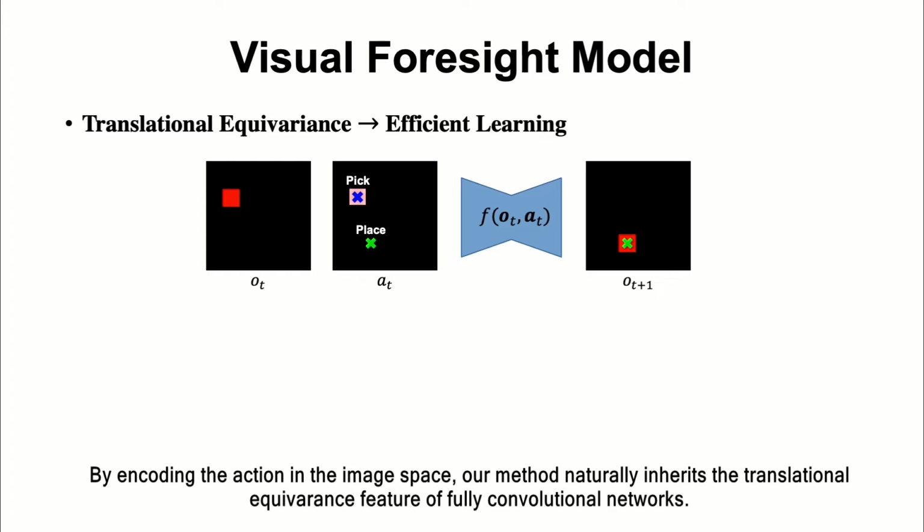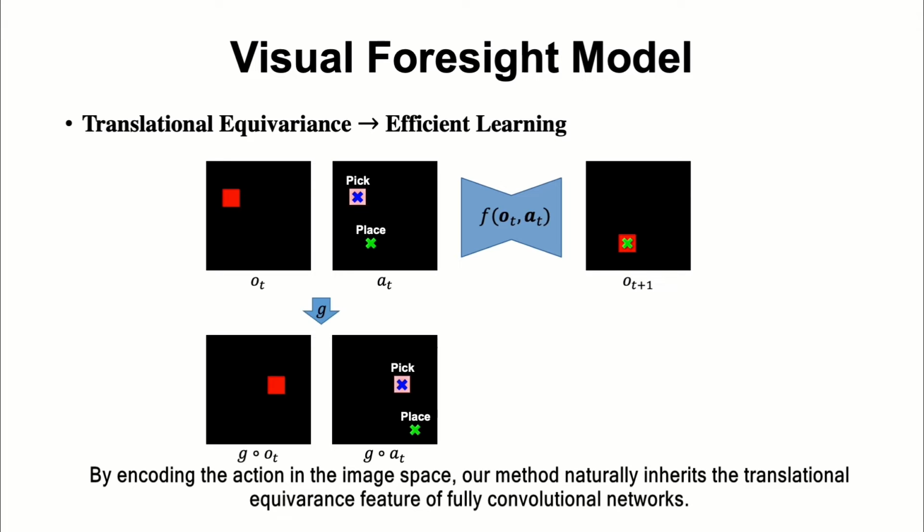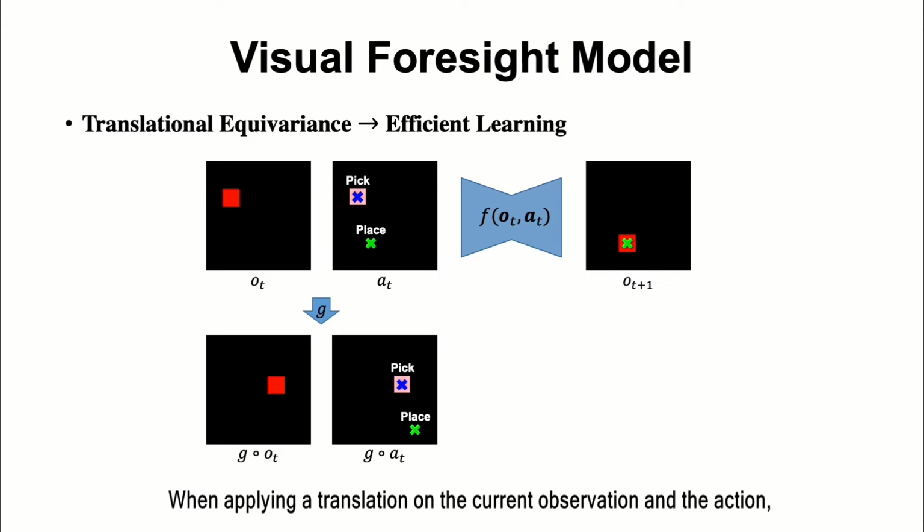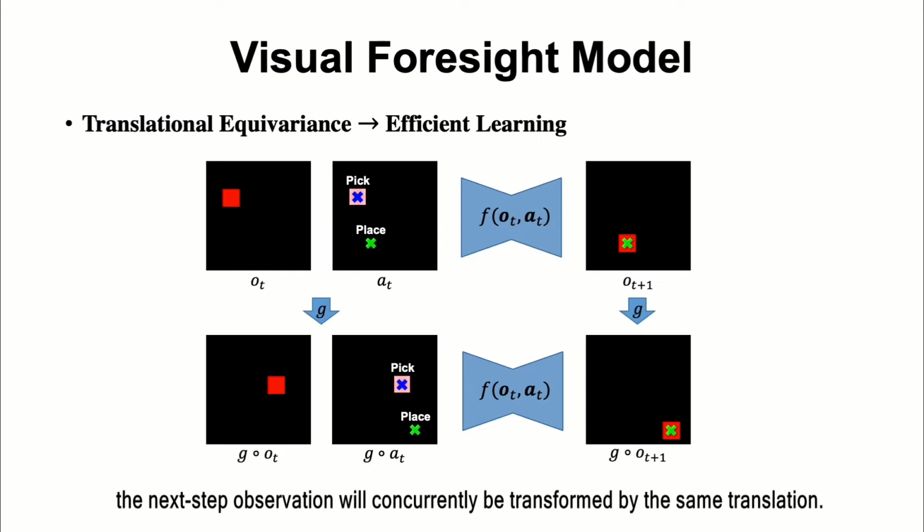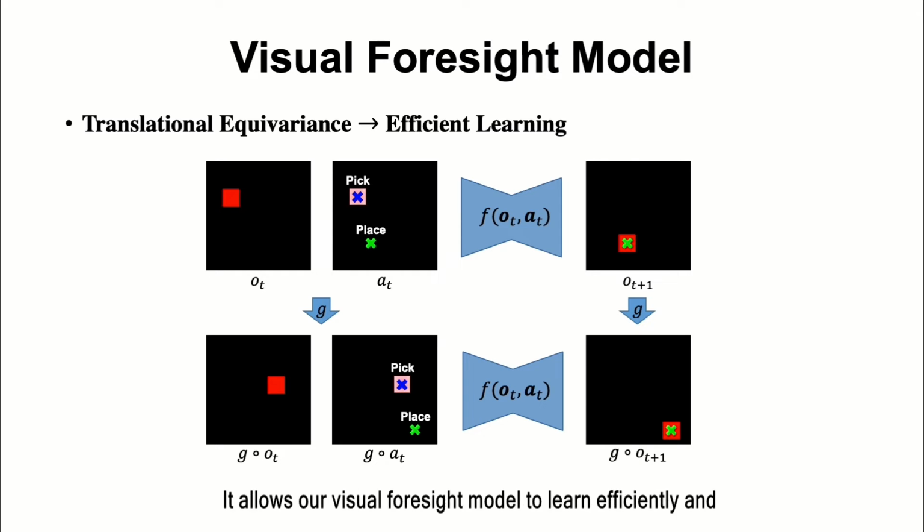By encoding the action in the image space, our method naturally inherits the translational equivariance feature of fully convolutional networks. When applying a translation on the current observation and the action, the next step observation will concurrently be transformed by the same translation. It allows our visual foresight model to learn efficiently and predict accurate next step observations with only tens of training data.